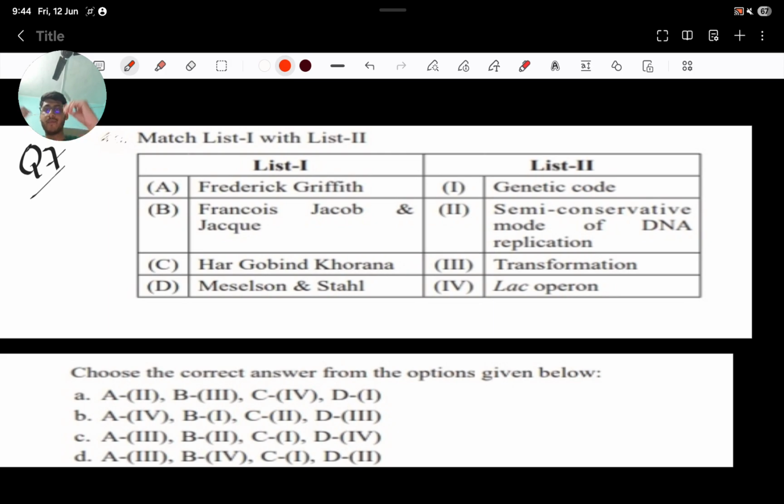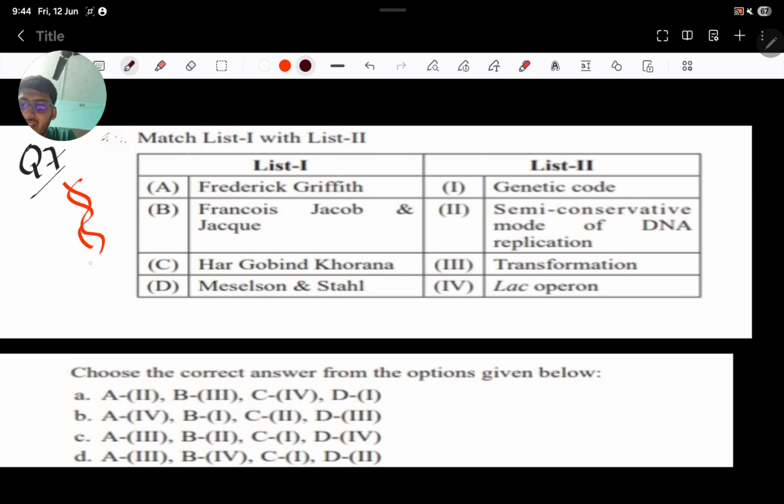This has come from your experiments portion. Okay, you have learned about the semi-conservative method of DNA replication, where suppose this is a DNA strand.